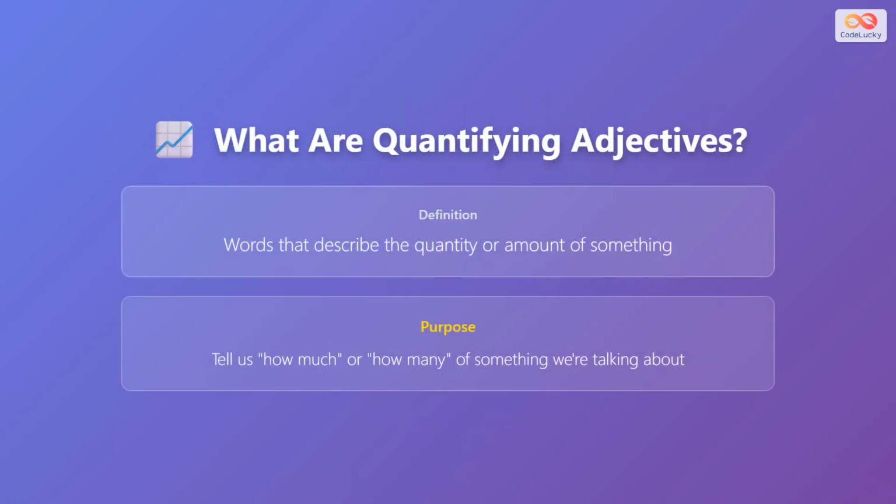Quantifying adjectives are words that describe quantity or amount. They answer questions like how much or how many. These words help you express if there is a lot, a little, or just some of something. For example, you might say some water or many books.